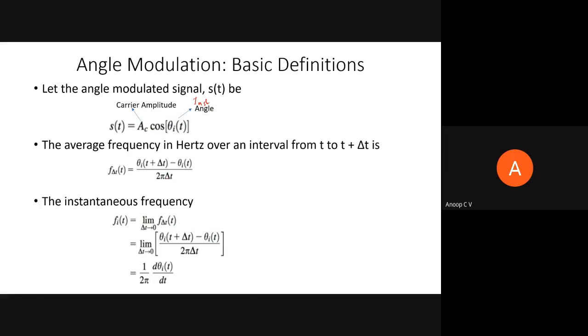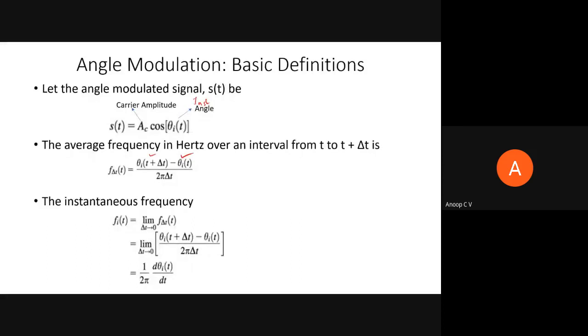Then we can define two types of frequencies. One is the average frequency over an interval from t to t plus delta t. If theta_i(t) is the instantaneous angle at time t, and the instantaneous angle delta t after t is theta_i(t plus delta t), then the angle is continuously changing with respect to time.